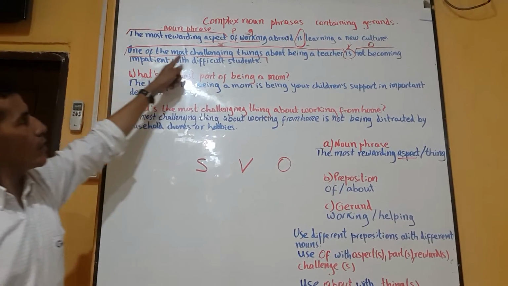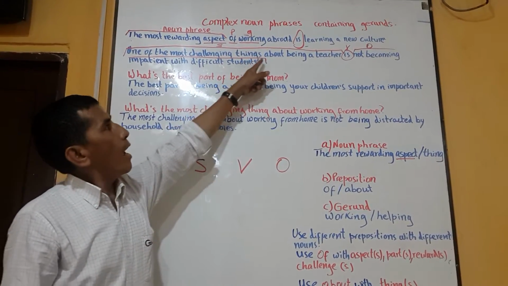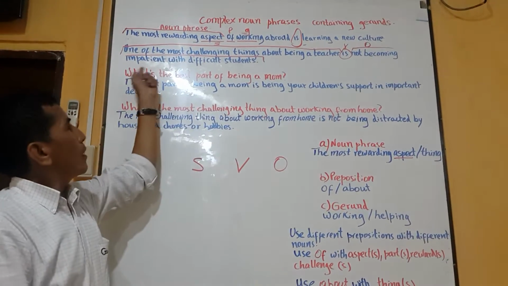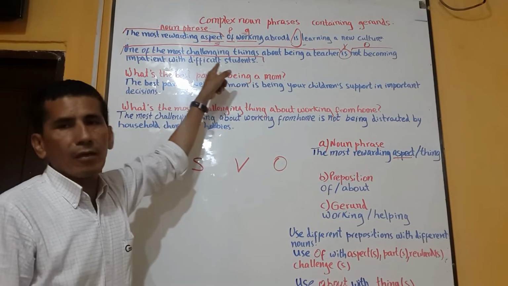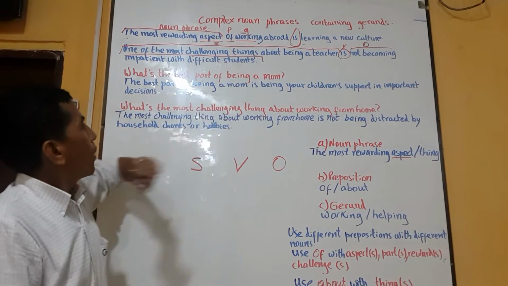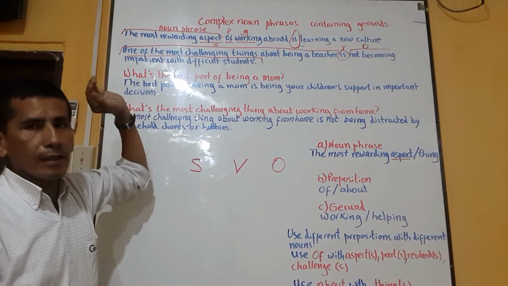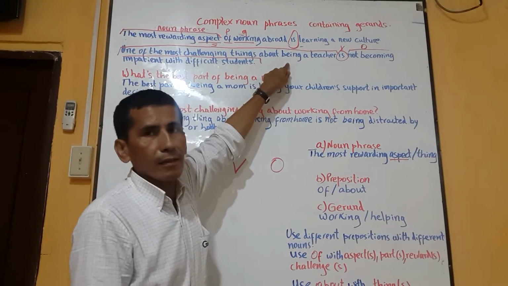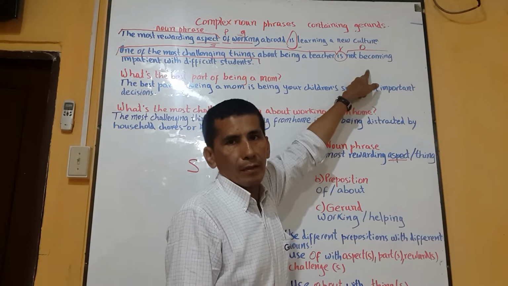Let's analyze the second sentence. One of the most challenging things about being a teacher is not becoming impatient with difficult students. Which ones are the gerunds? The gerunds are being and not becoming.